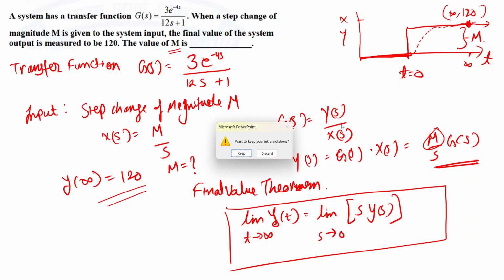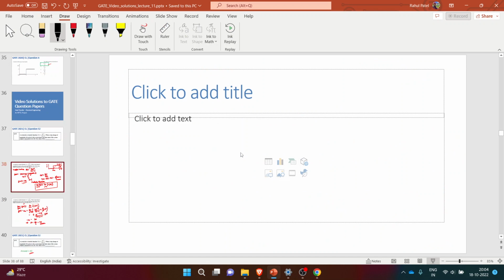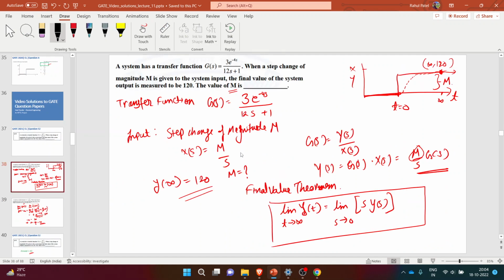If you have any doubt in any of these things discussed today, you can write it in the chat box, or we can end today's call. In the next class, we will be solving questions based on the theory that we discussed today. If you have any doubt, you can ask, or I guess this much is sufficient for today's class.